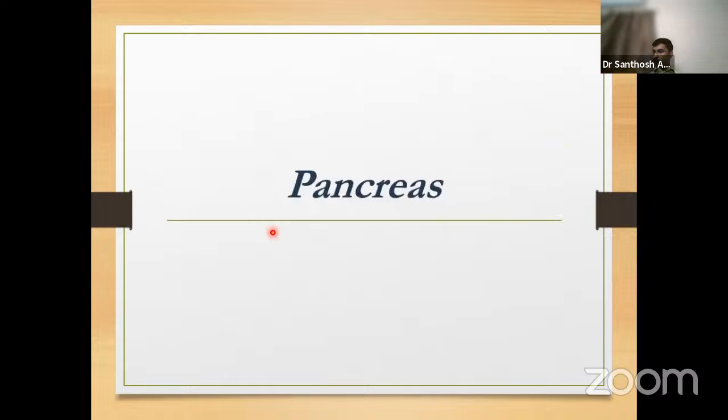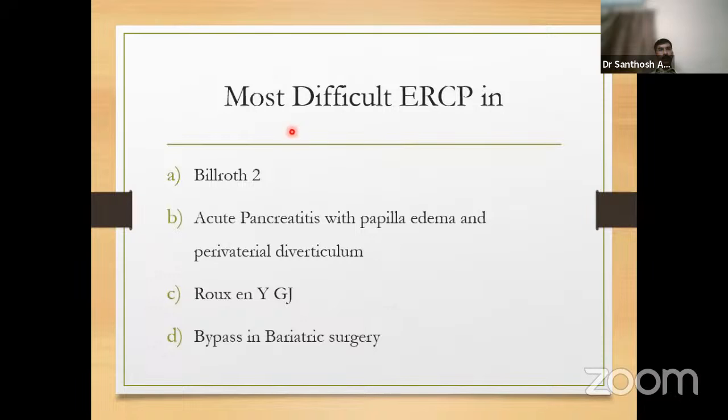Moving on to pancreas, the most difficult ERCP is seen in: again, this is a technical question. The options given were Billroth 2, acute pancreatitis with papillary edema, periampullary diverticulum, and bypassing bariatric surgeries. See, in Billroth 2, Roux-en-Y by GJ, and Roux-en-Y gastric bypass, which is done for bariatric purposes, we require enteroscopes.